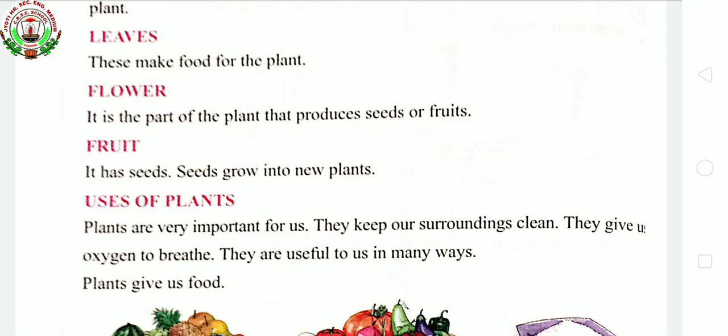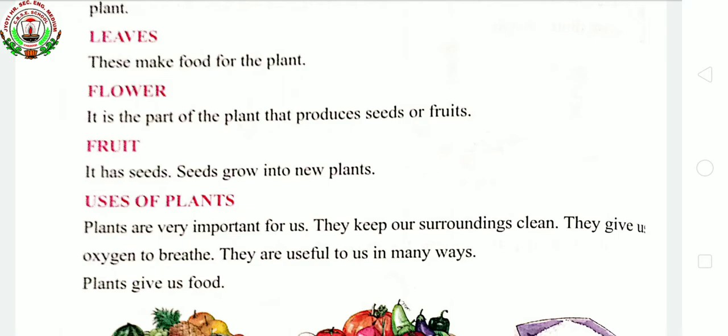They give us oxygen to breathe. They are useful to us in many ways. So children, we came to know about plants. They are living beings, their parts, their varieties. Now we will be looking at their importance. Are plants important?